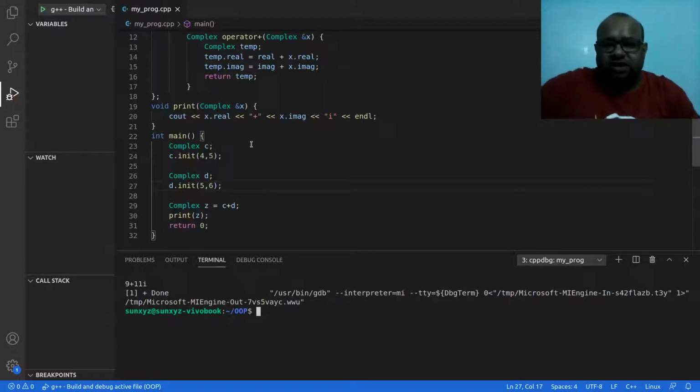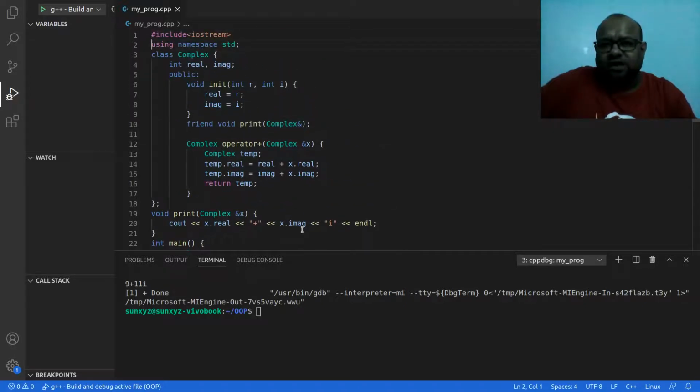So in this scenario, there are two objects C and D, both of them objects of class complex. And of course we are working with class complex.